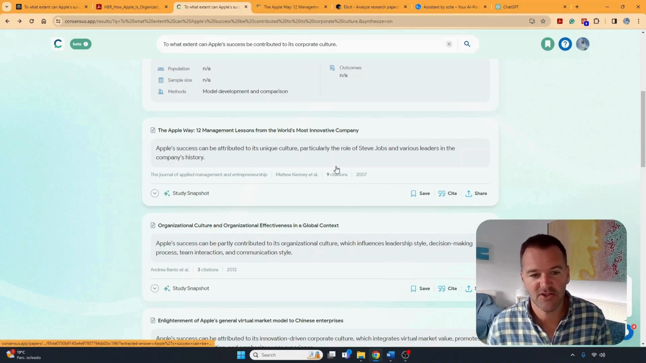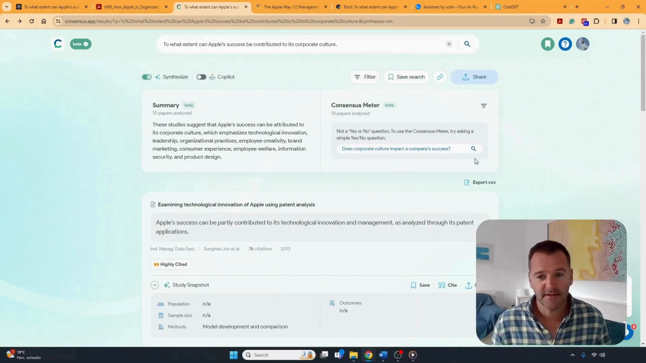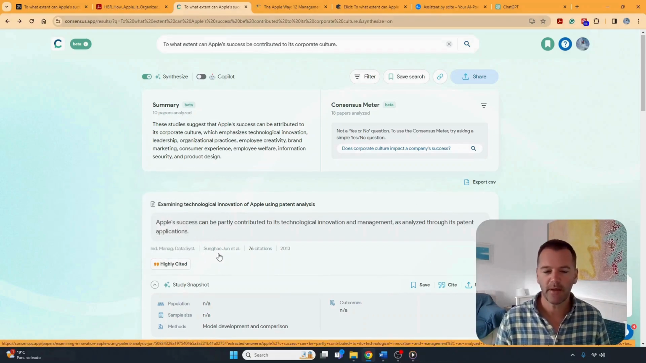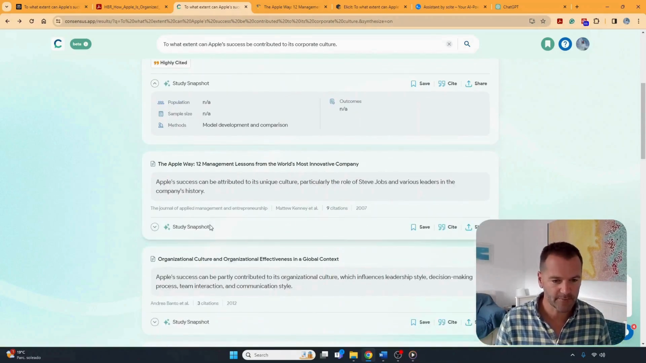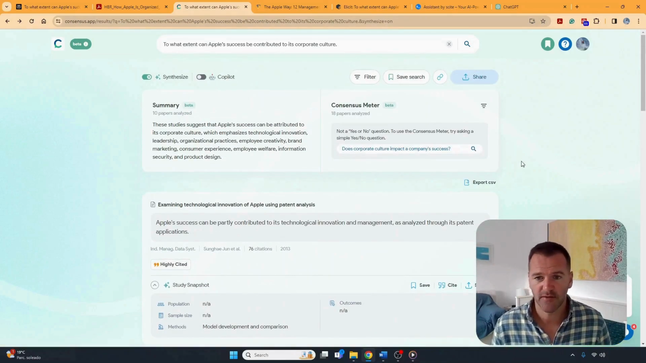The higher the citations, generally, the more trustworthy it is. So the other thing to have a look at with this Consensus is, as well as the highly cited, we'll also have a bit more description. Now, these are all snapshot studies, so I'm going to come back to those. But there's so much information on this website.